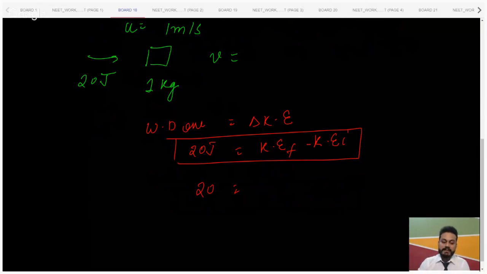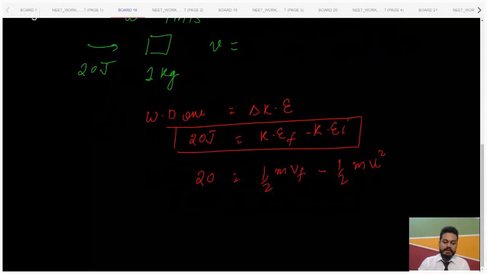So what is the final kinetic energy? We don't know, right? We are interested in finding that only. So work done equals half m Vf square minus half m u square. The initial velocity, as given in the question, is 1 meter per second, and m is 1.